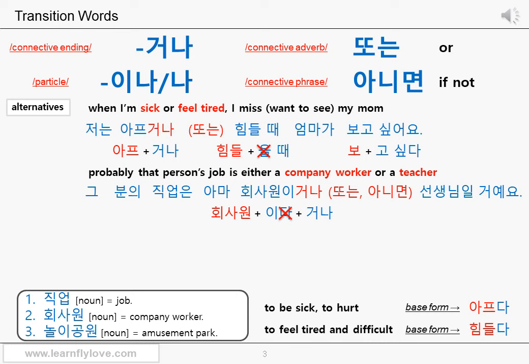선생님일 거예요. 선생님 means a teacher. 일 거예요 is also the combination of the predicate 이다 and 을 거예요. As you know, 을 거예요 can indicate the future tense or your strong guess. This time it's used to indicate your strong guess, possibility. Okay? 선생님일 거예요. Probably would be a teacher.